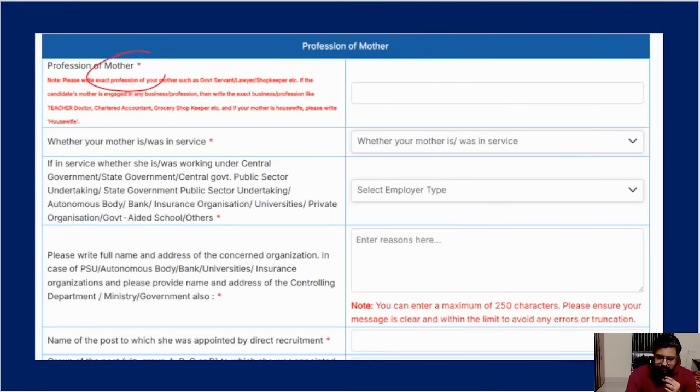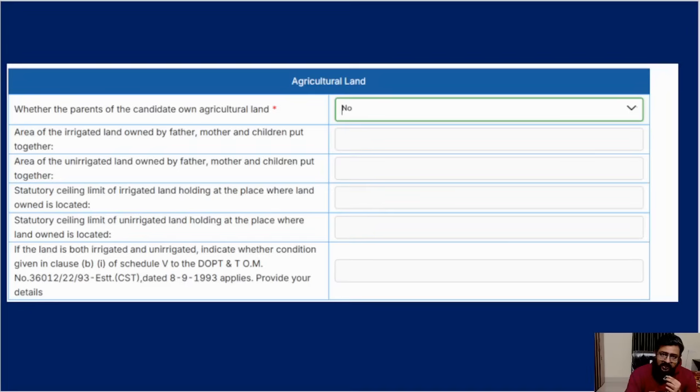For mother also the same thing: whether she is in service, whether she was in defense, like that, many things are there. Now agriculture land, see, it is starred. You have to put whether the parents have agriculture land. Because I put no, nothing more has to be filled. But if you put yes, a lot of questions will come and you have to fill everything. Whichever is starred you have to fill, whichever is not starred, you can leave it.